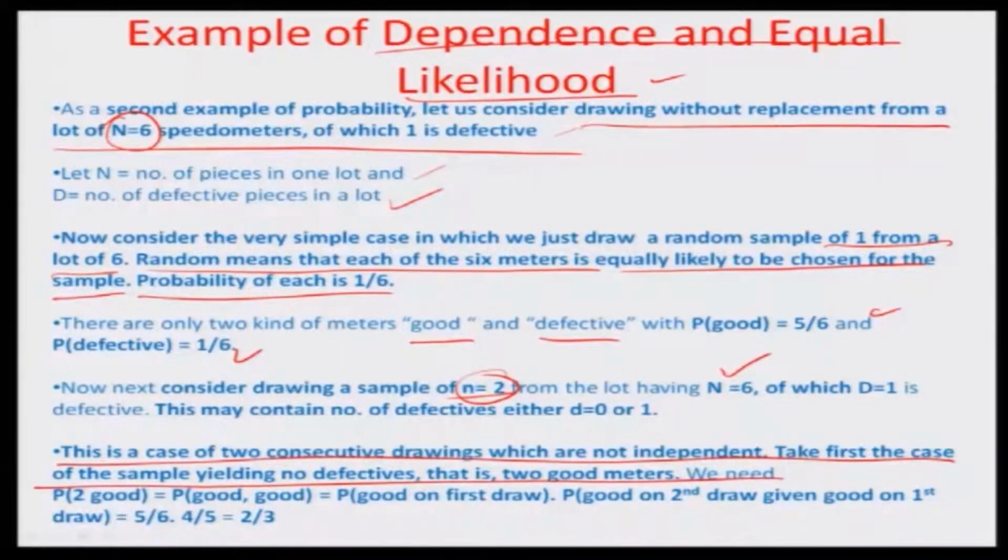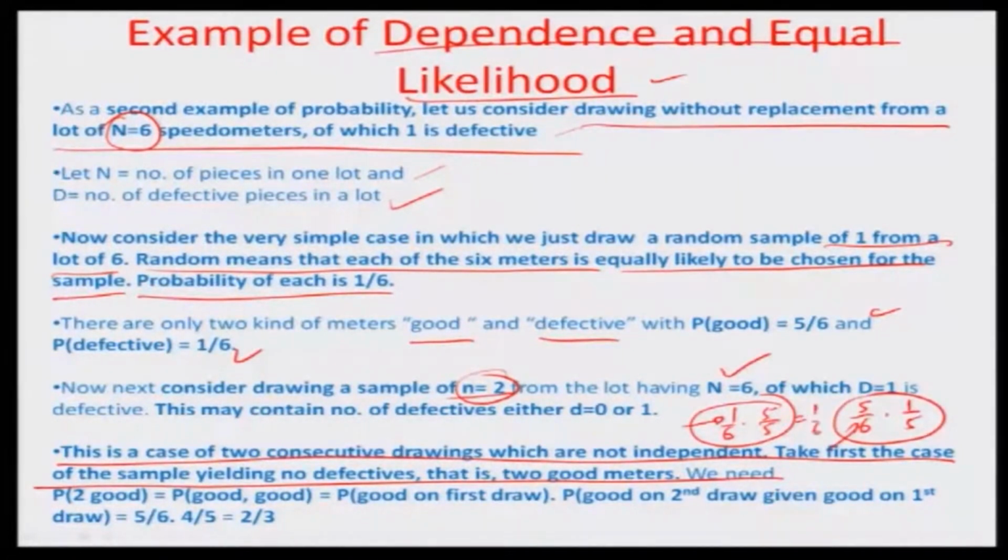If you wanted to do it for the defective, you should either have 1/6 times 5/5, because one of the draws has already been executed, if you had a defective draw in the first sample; alternately we could also have 5/6 times 1/5, which is good at the first draw, bad at the second draw.